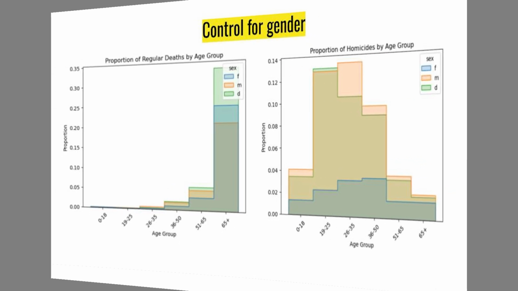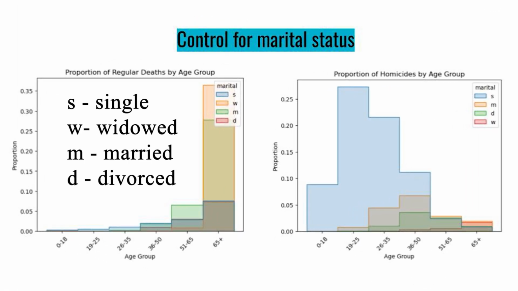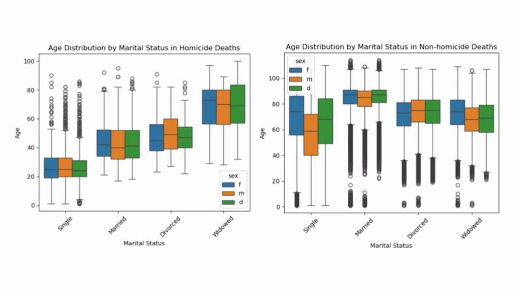Now, instead of gender, let's group by marital status, using a little more magic. By marital status, regular deaths skew older for married and widowed groups, while homicides are more common among single individuals, especially younger people. This suggests that marital status might be related to the observed patterns, although it might also be related to age, because younger people probably aren't married as much. And these box plots show homicide victims are generally younger. Single individuals also tend to be younger, while widowed individuals are older. Non-homicide deaths are mostly older overall. This reinforces our earlier observations.